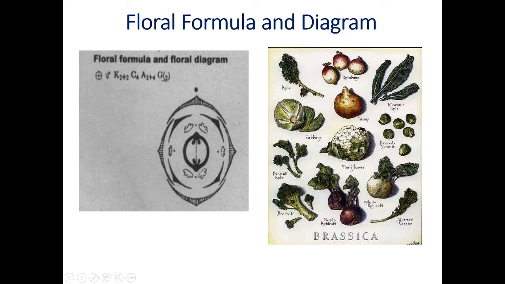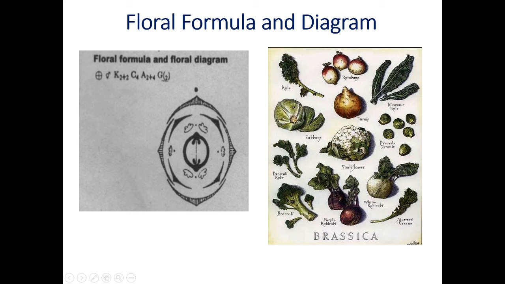Now there are some diagrams, floral formula. Now let us read what the floral formula is. Here Br for bracteate, actinomorphic, bisexual. K stands for calyx, individual of calyx are sepals, they are 4, 2 plus 2. They are arranged in 2 whorls. C stands for corolla.